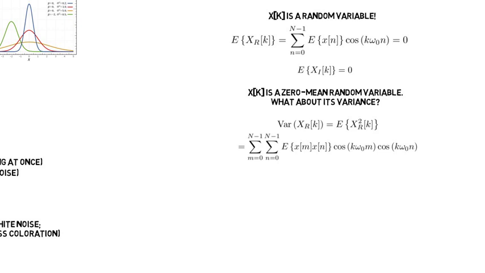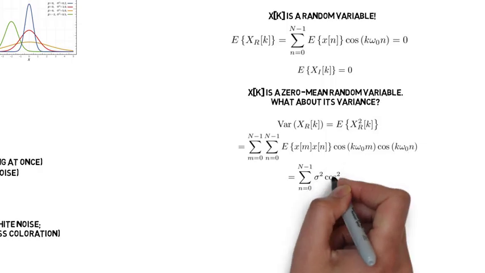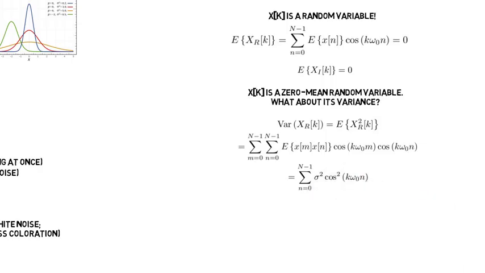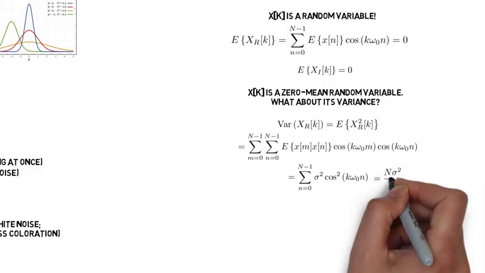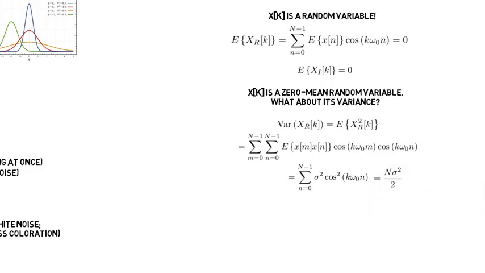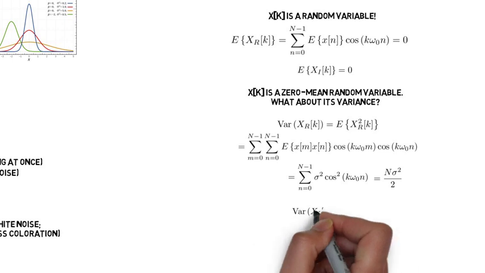And here's where the fact that it's white noise comes into play. The expected value of x of m times x of n is 0, unless m equals n. So all of the cross terms drop out, and we just get the summation over little n of sigma squared times the cosine squared of k omega naught n, which is just the average value of cosine squared, that's 1/2, multiplied by capital N samples, multiplied by sigma squared.